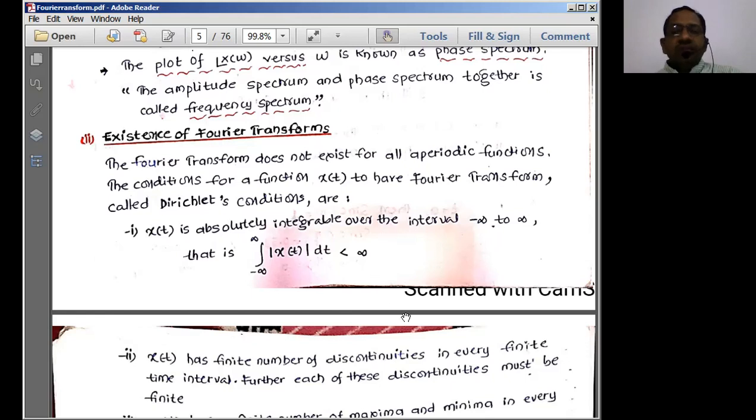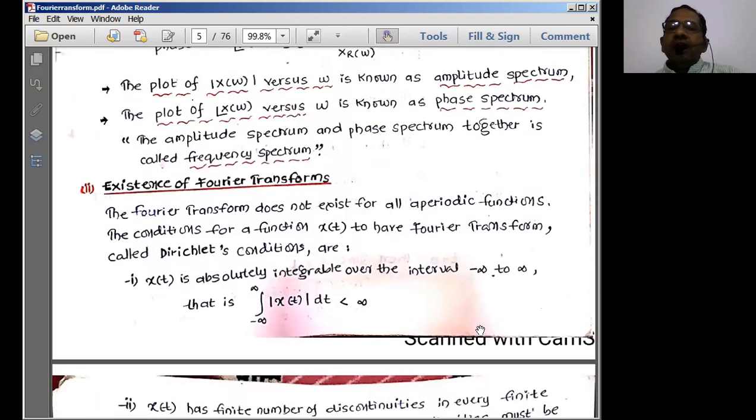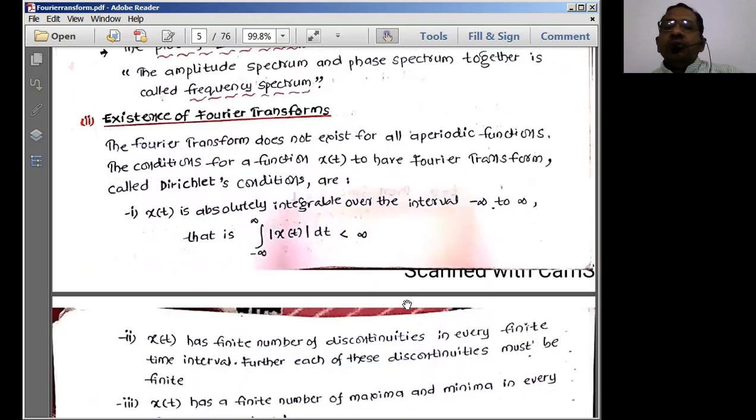What are the conditions? Same as before: finite discontinuities, finite maxima and minima, and the absolute integrable value should be finite. So once again, the same terms are going to come here for Dirichlet conditions. Once you remember the Dirichlet conditions for Fourier series, the same thing is applied for Fourier transforms. The only thing is, in the case of the Fourier series, they are defined for infinite time duration, but here we are going to define it for a finite time duration. That is the only change we incorporate while defining the Dirichlet conditions for the Fourier transforms.